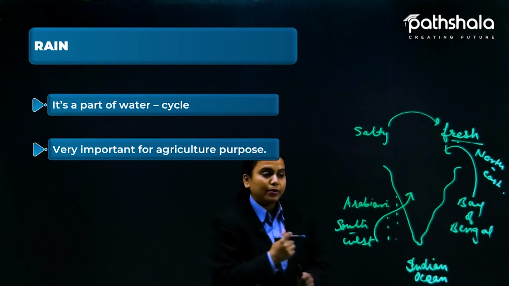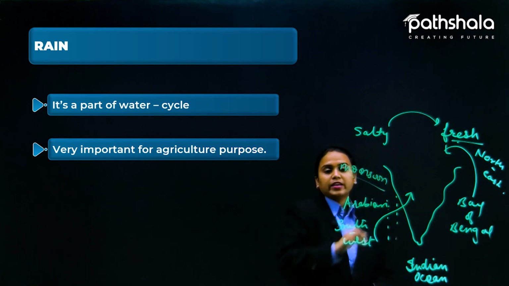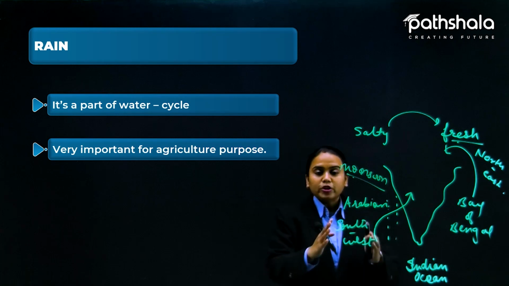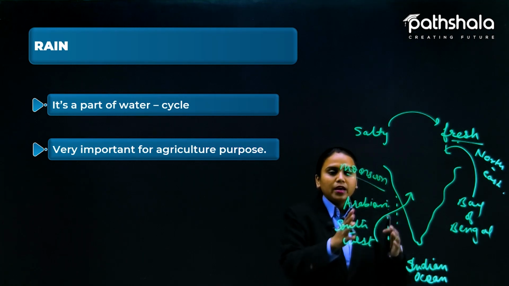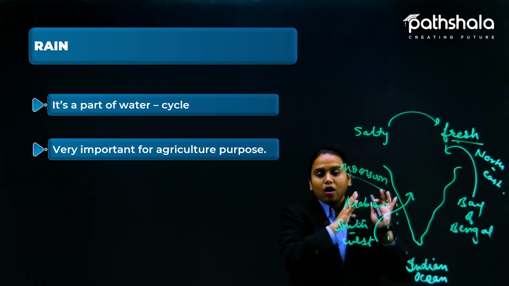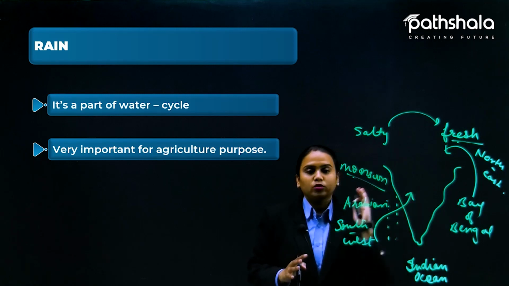And it is seasonal, because monsoon is the time period, or we can say the rainy season, which brings rain from the ocean water over to the land area of India. But how does it flow like this?